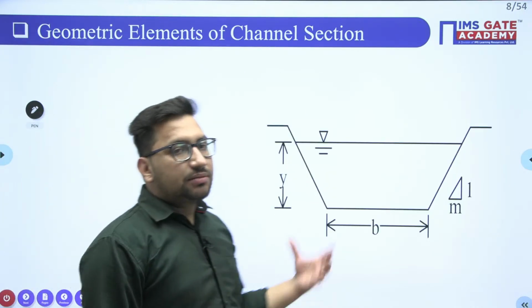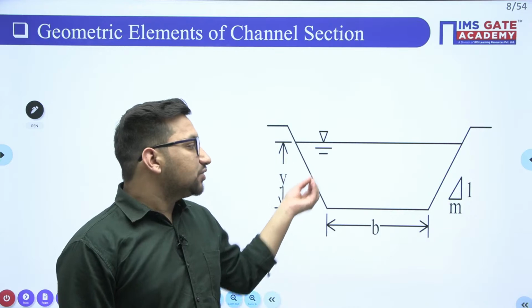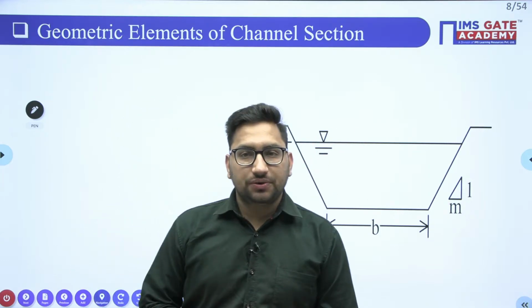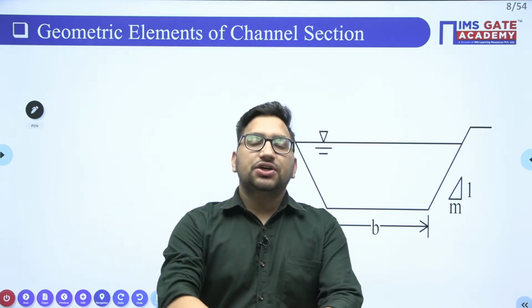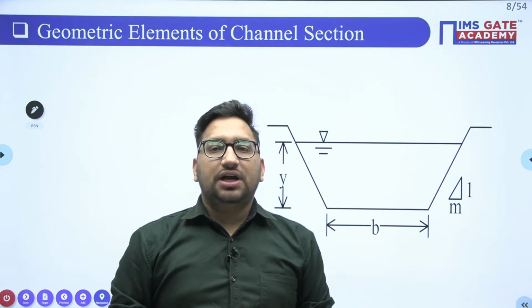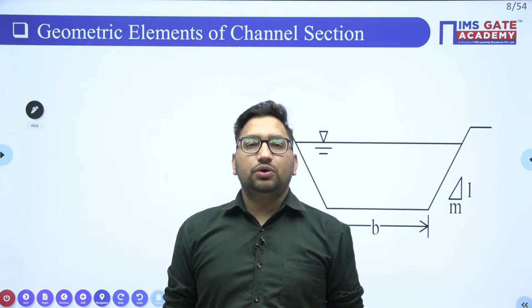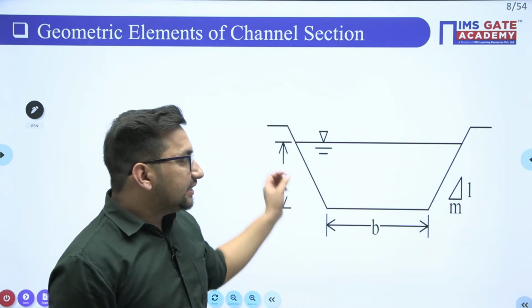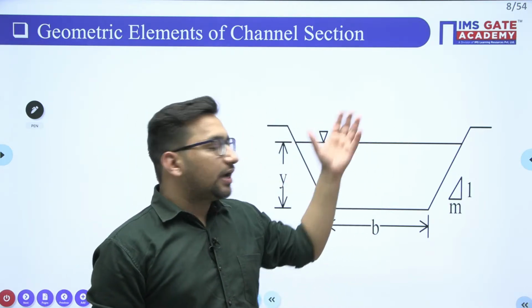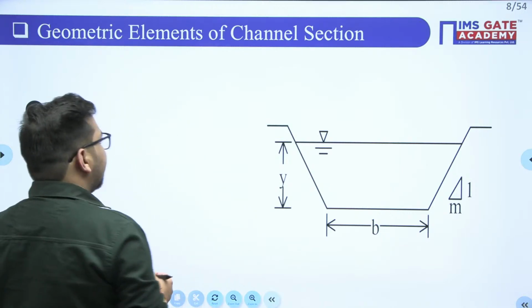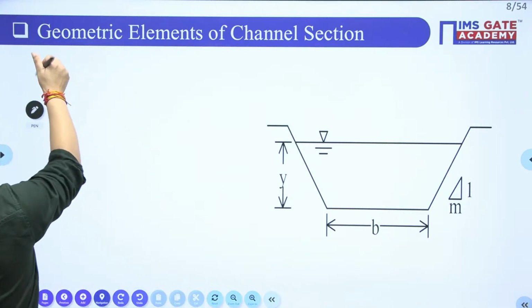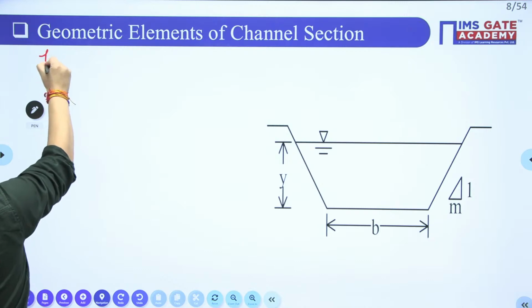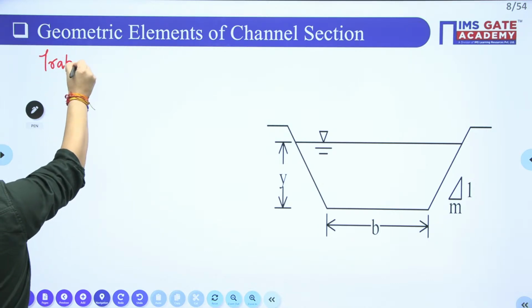I have taken the most generalized case, the case of the trapezoidal section. Clear? I am just going fast so that in these 3 hours we will be able to cover this open channel flow. Clear? Now try to see, this is the generalized case, your trapezoidal channel. So we will try to find out the different geometrical parameters for this trapezoidal channel.